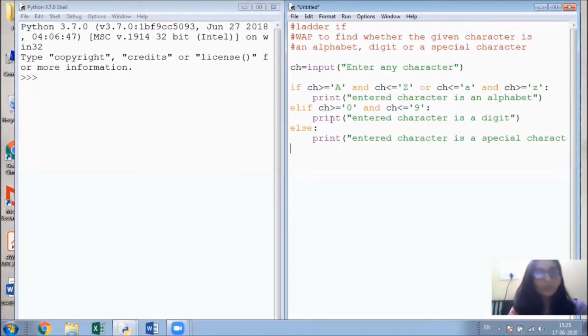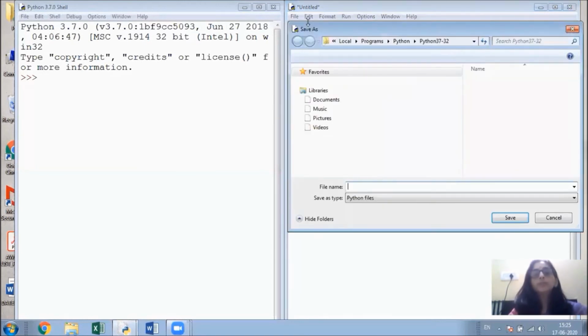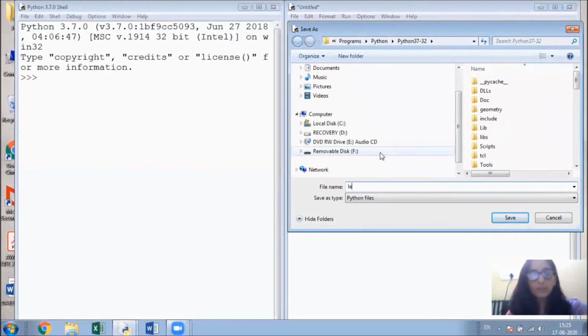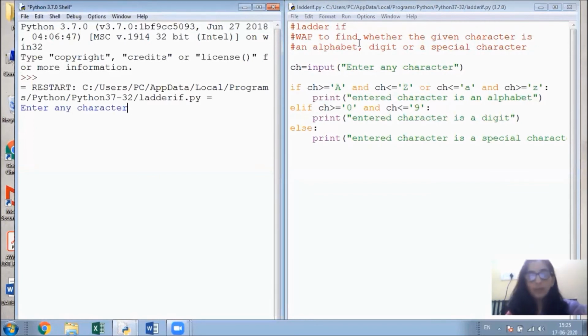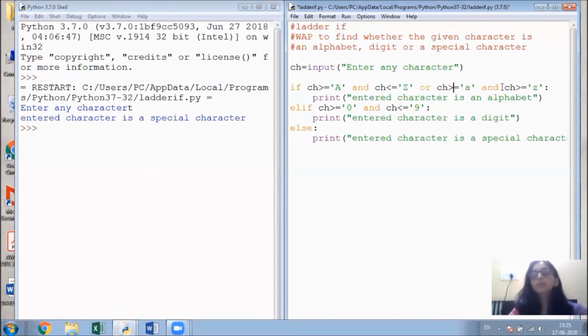Now let us execute this program. First of all, we will save. Suppose I save it as ladder if, and now I'm going to run this program. To enter any character, suppose I enter small t, it is going to give special character. No, something is wrong. It will be greater than equal to A and less than equal to Z. The condition was wrong. Now again we are going to check.